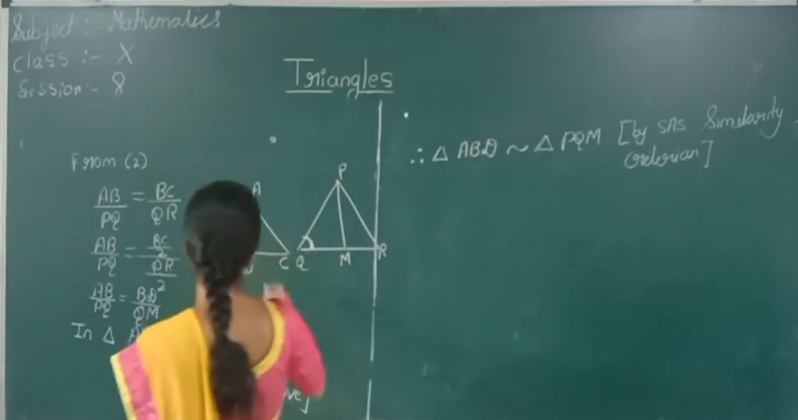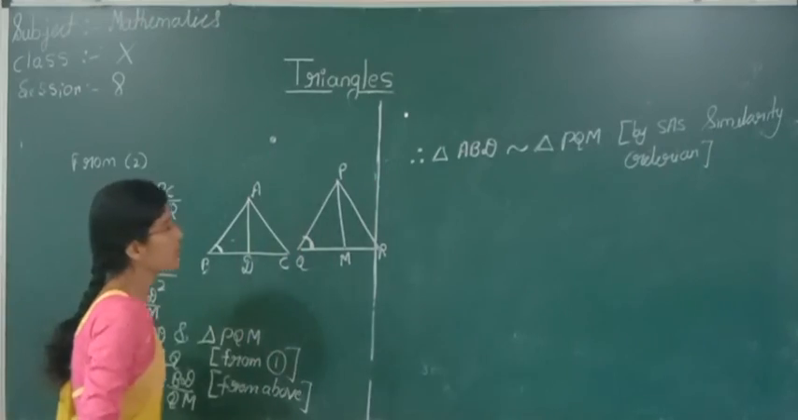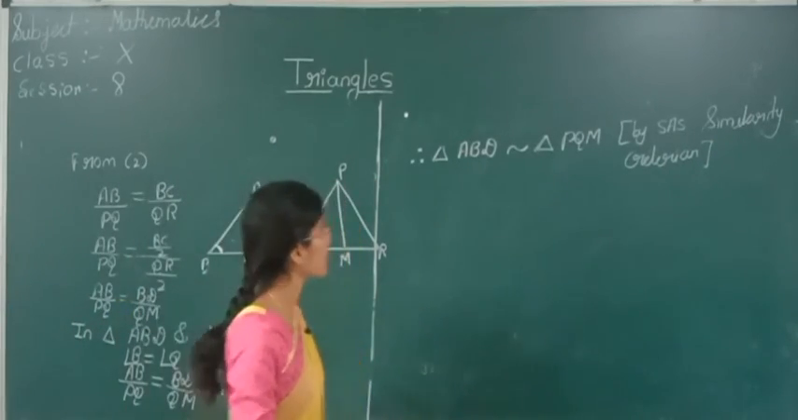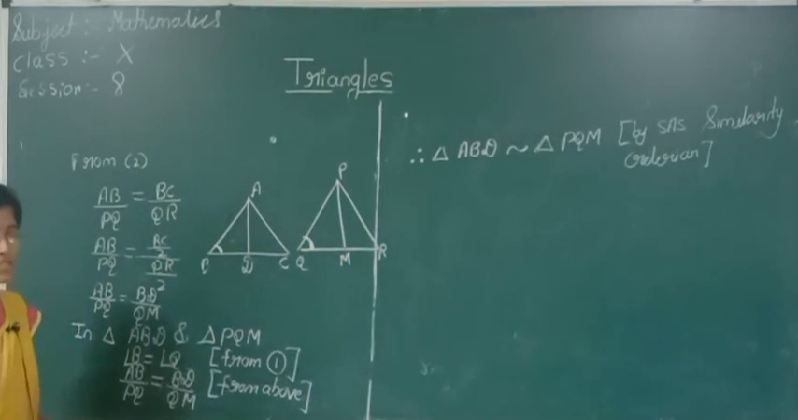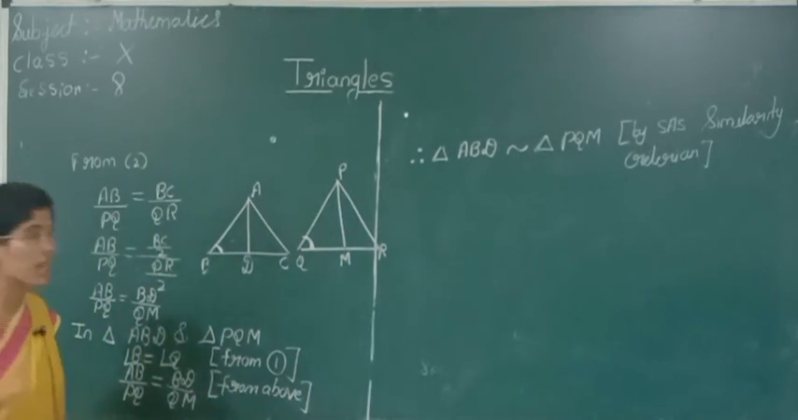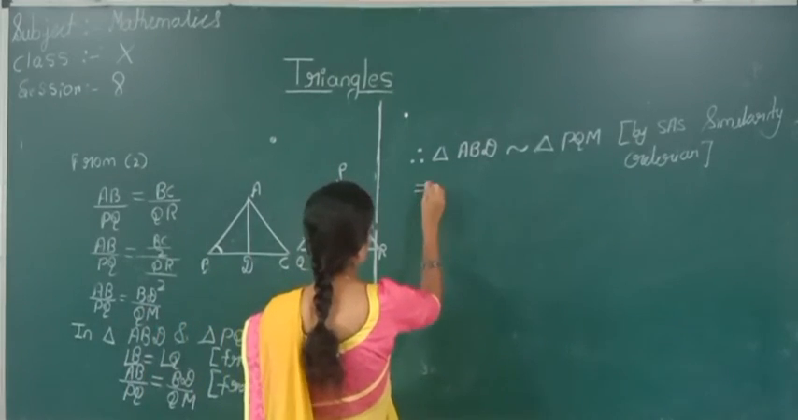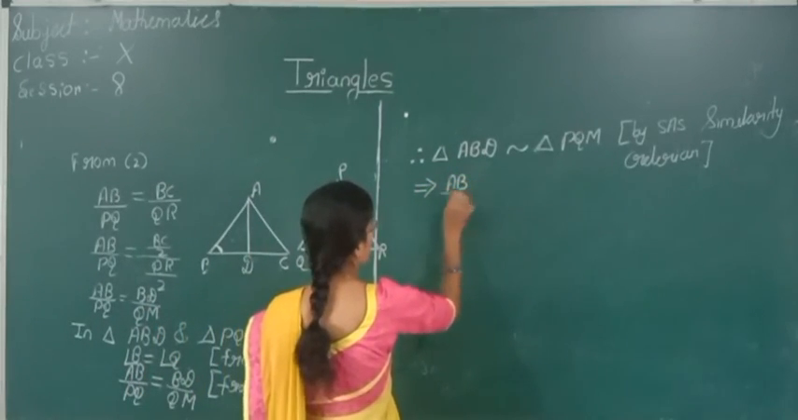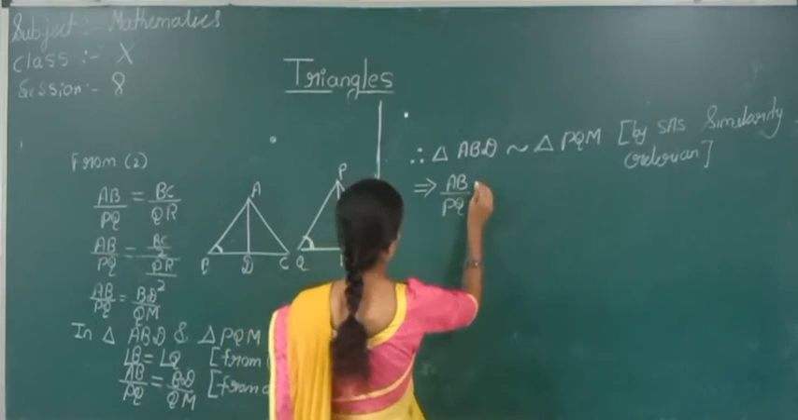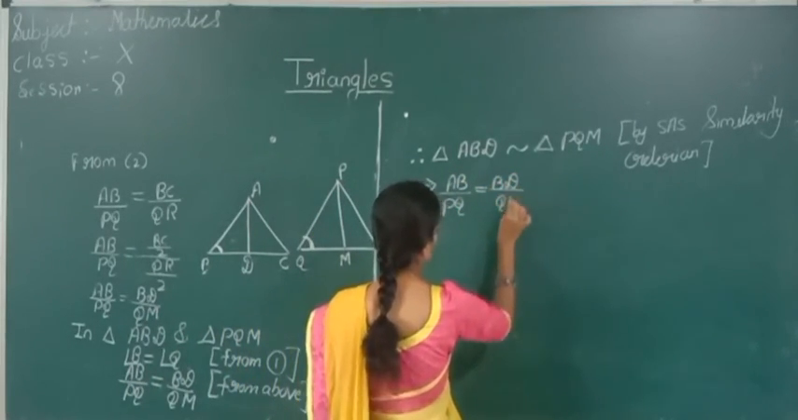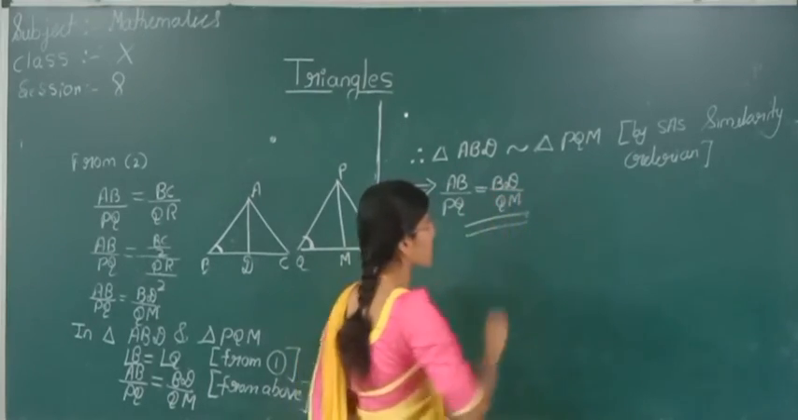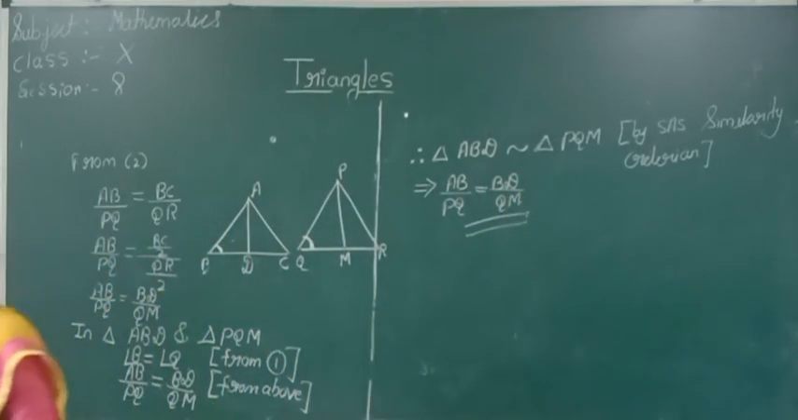These two triangles are similar. If these two triangles are similar, what can we tell? Their corresponding sides will be in the same ratio. That is, this implies AB by PQ is equal to BD by QM. Hence proved. So this only we wanted to prove, that is AB by PQ is equal to BD by QM.